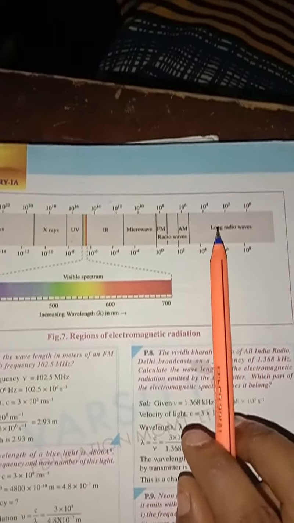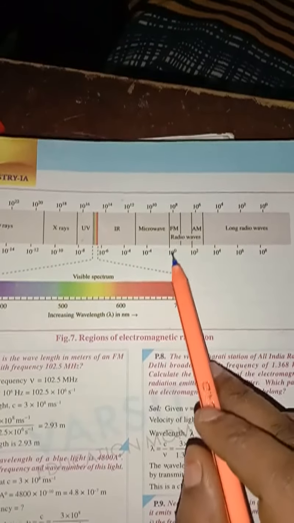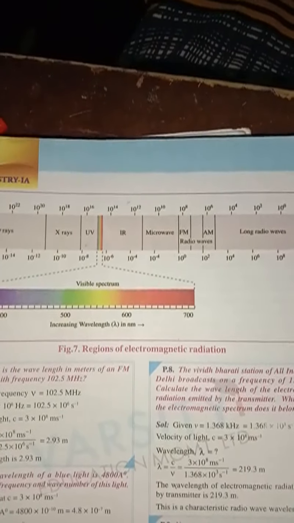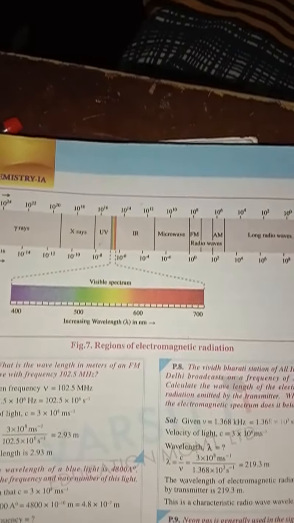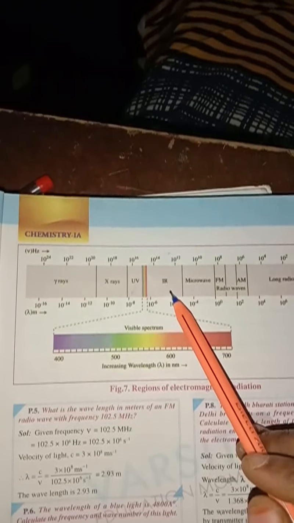These are the wavelengths in angstroms, and you can observe them in hertz also. These long radio waves can be used for FM, to receive signals, and microwaves can be used in cell phones and in microwave ovens also. X-rays are very much used to take human X-rays. This infrared region we cannot see with our naked eye.